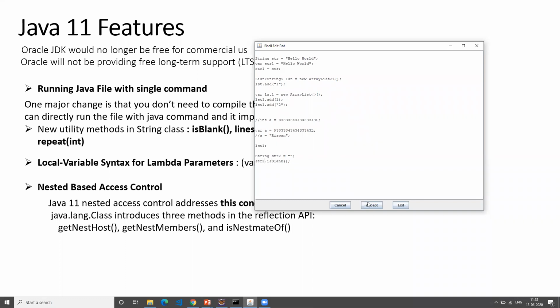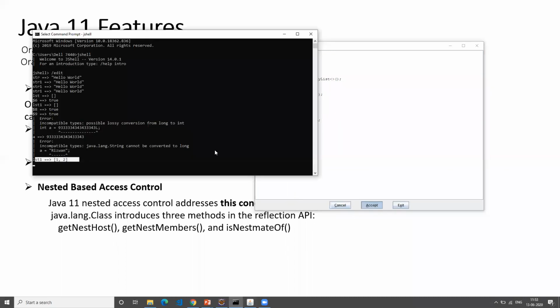Okay. Now if we go here, see, I got a true. Yeah. isBlank is something new that they have introduced. I'm just using that variable here.